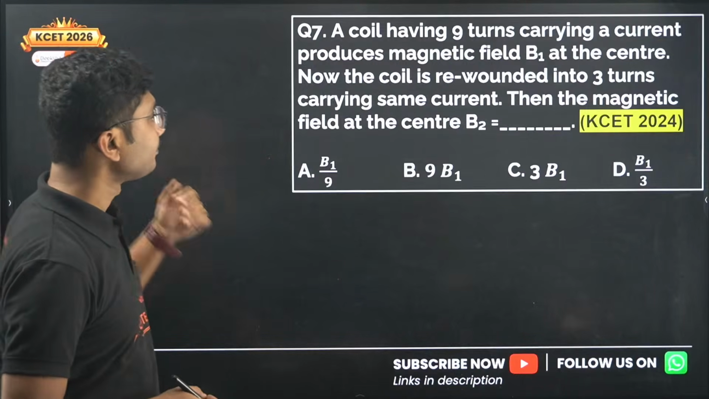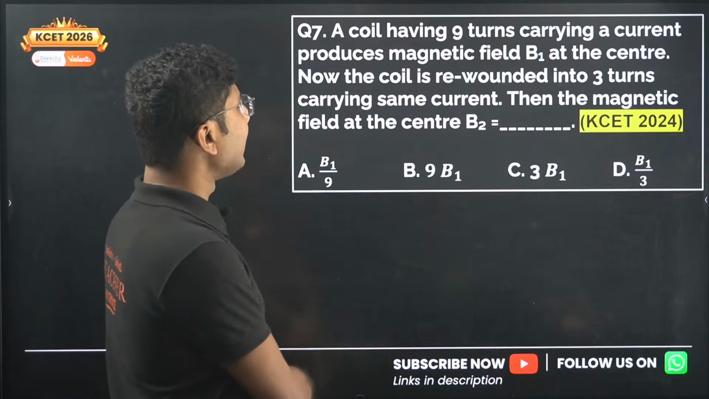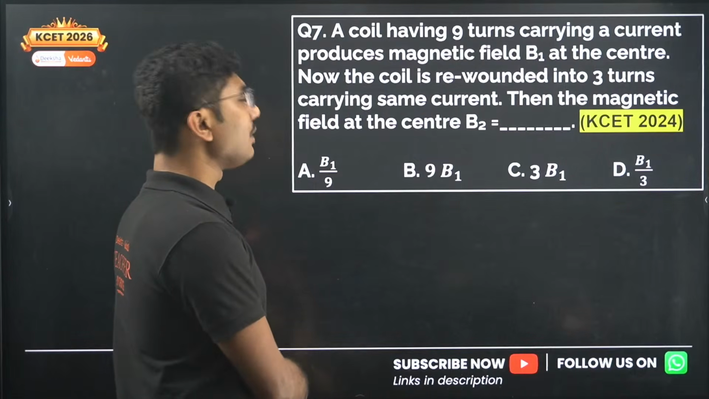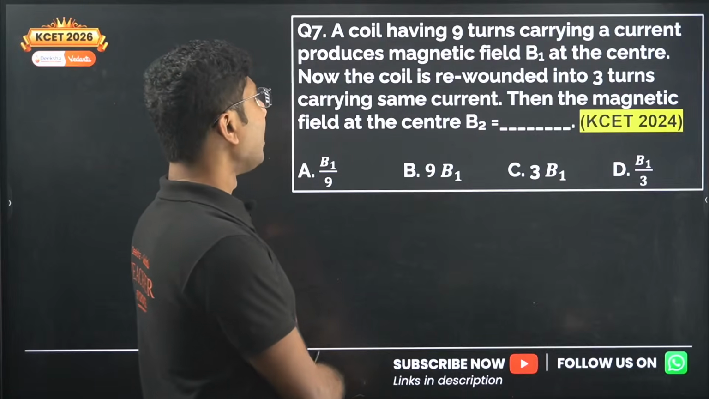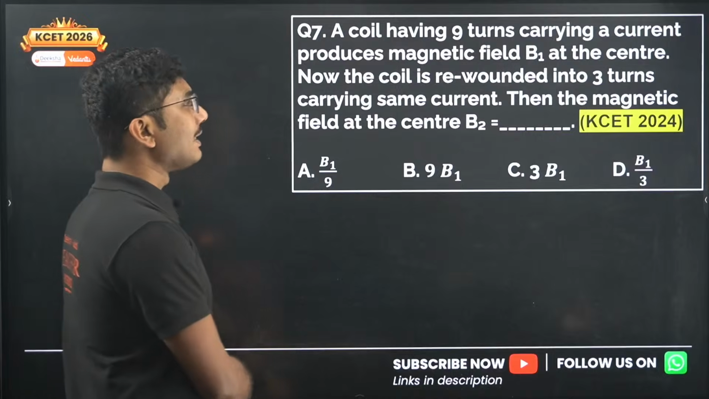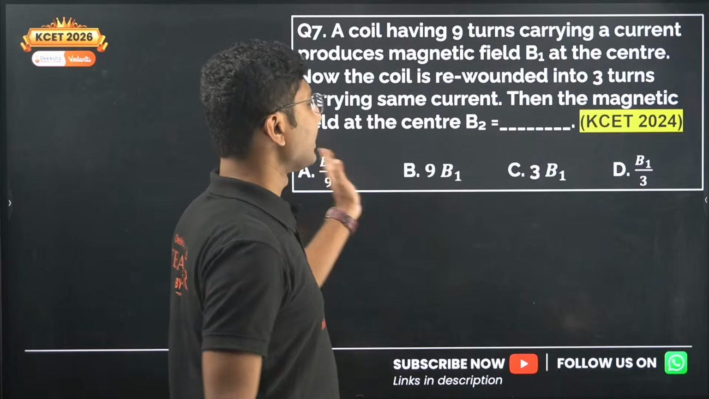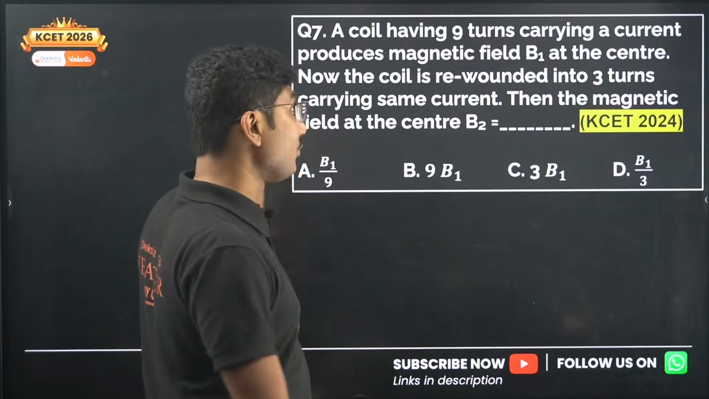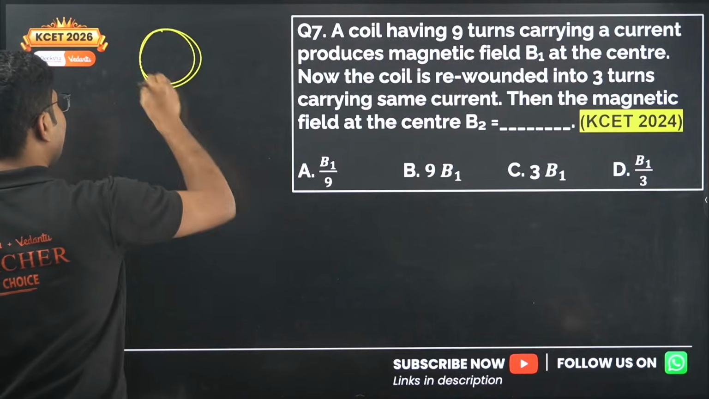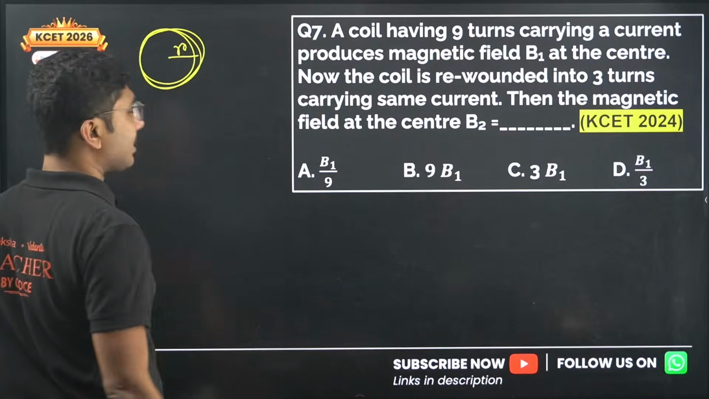Now let's move on. Again a 2024 question. A coil having 9 turns carrying a current produces magnetic field B1 at the center. Now the coil is rewound into 3 turns carrying the same current. Then the magnetic field at the center, B2, is equal to what? What is the relation of B2 with B1? That's what we have to find. So first they have said that we have a small coil having 9 turns. Suppose the radius in this case is given by small r.